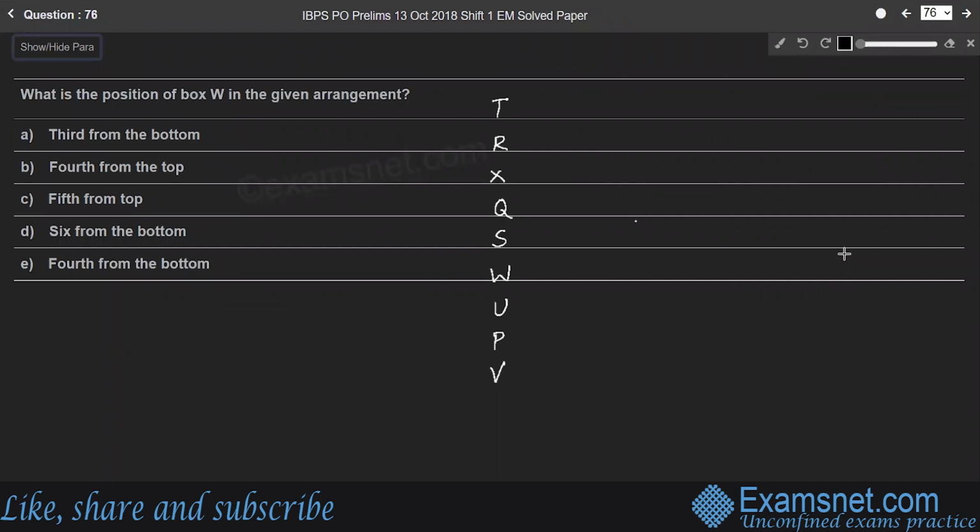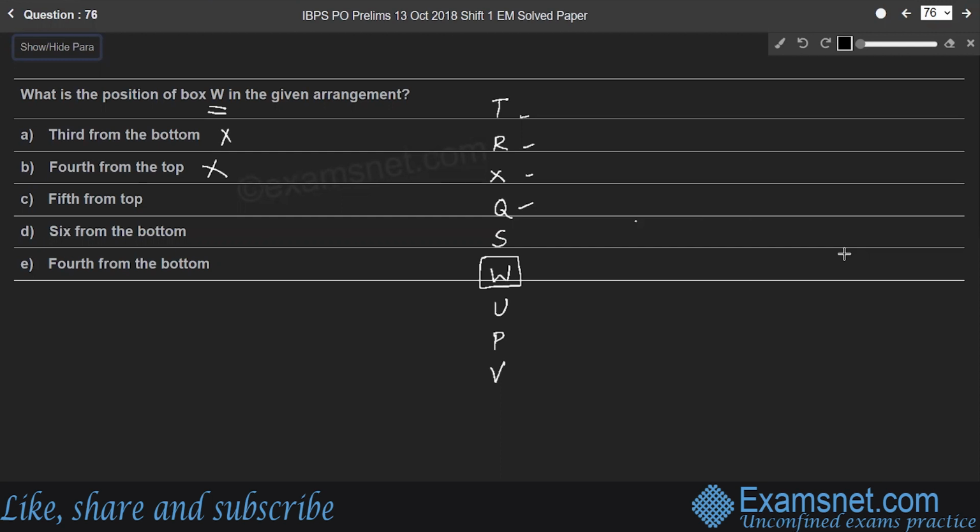Question 76. What is the position of box W in the given arrangement? So here box W is here, right? So look at the options. What is the position of box W? Third from the bottom. So here W is not third from the bottom. It is third from the bottom is U, box U. So the first one is wrong. Second option, fourth from the top. So from the top, fourth box is Q, not W. Therefore, second option is also wrong.